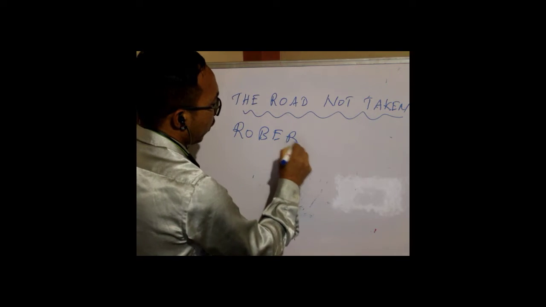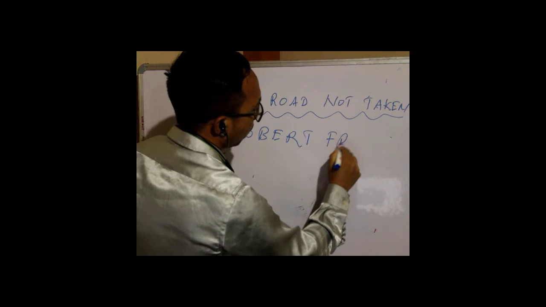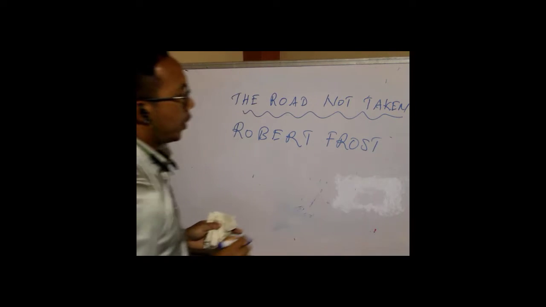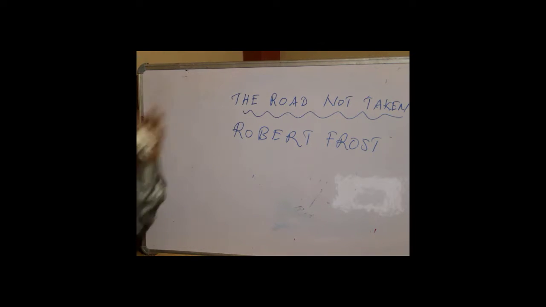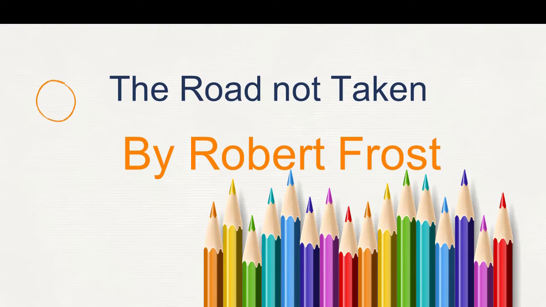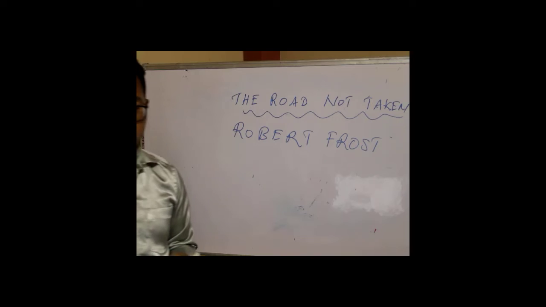So Robert Frost is the name of the poet. He has written the poem The Road Not Taken. Please keep that in mind.